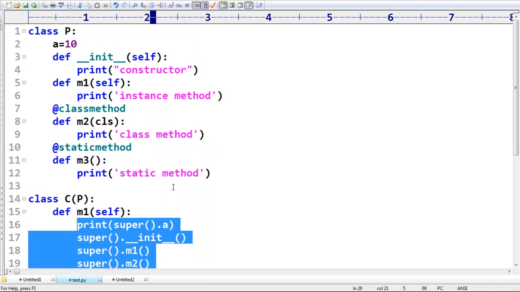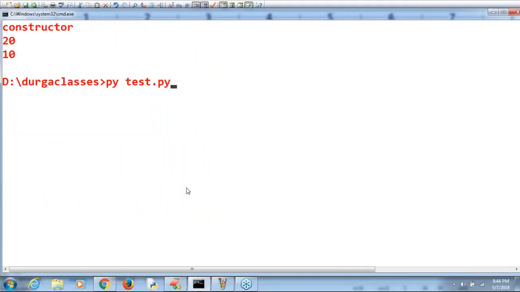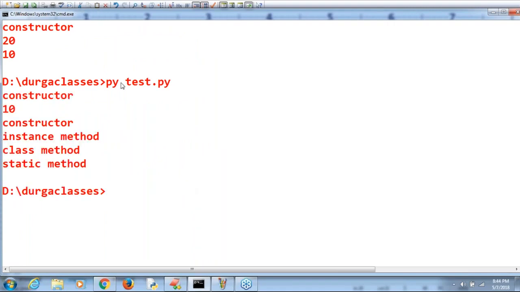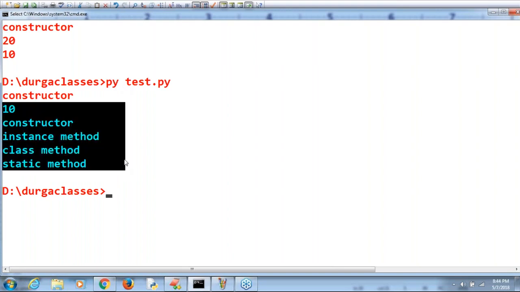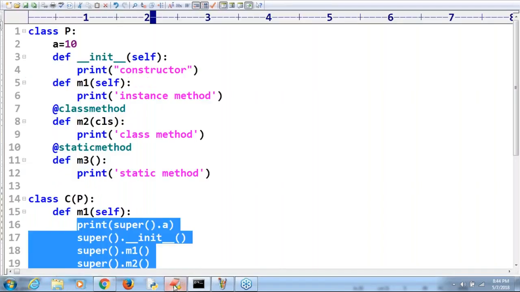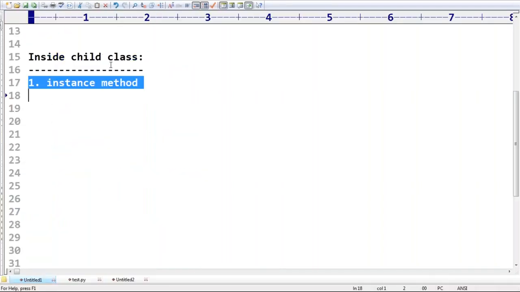Yes. You're never going to face any problem. Okay, if any violation is there, then we are going to get an error. Observe that constructor, instance method, class method, static method. Perfectly, all the things by default you are going to get from the instance method. So inside the child class, inside the instance method, super has no restriction, right?